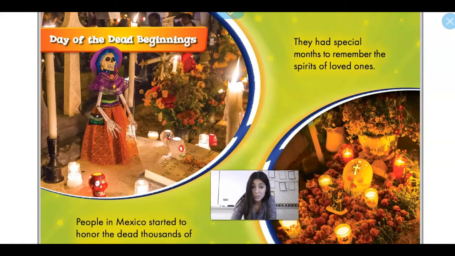People in Mexico started to honor the dead thousands of years ago. They had special months to remember the spirits of loved ones. You can see at the cemeteries, it's decorated with all kinds of things like lights and candles and little dolls, crosses, flowers, all kinds of things.